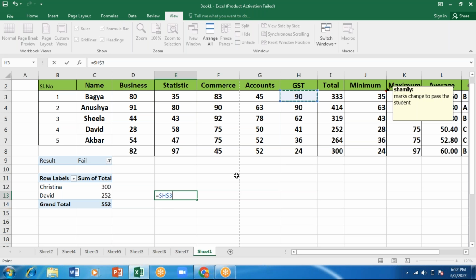If I select this entire range and press F4, even then it is an example of a cell address. Where you get a dollar symbol with the absolute reference, it is a cell address or cell range only. Clear?